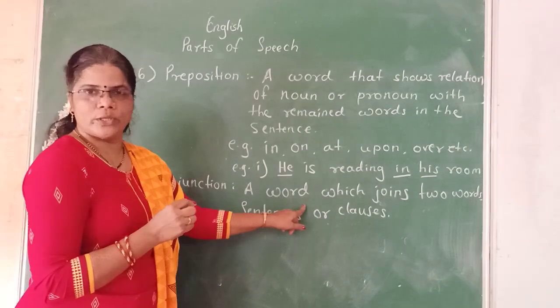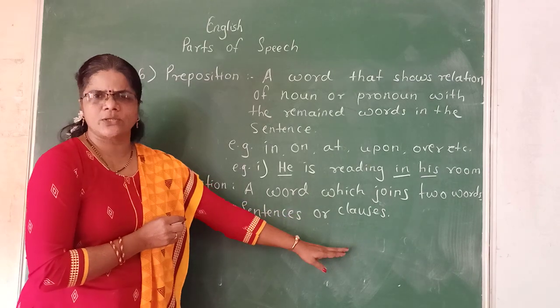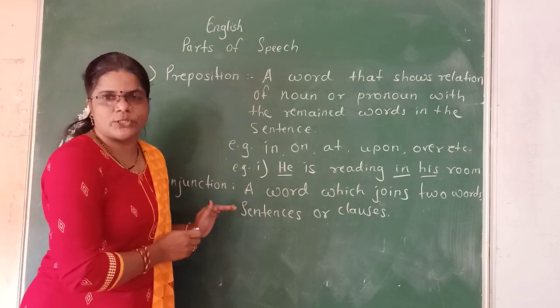A word which joins two words, two sentences or two clauses or more than two sentences is called a conjunction.